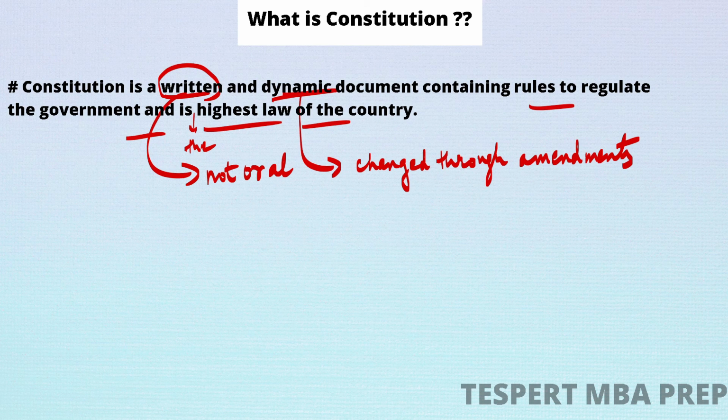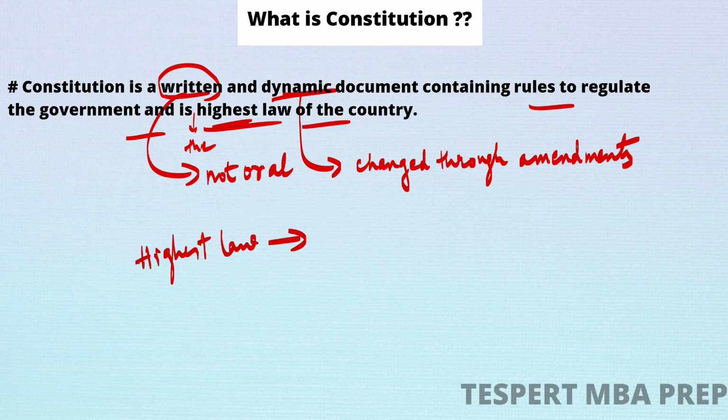So it's a written and dynamic document containing rules to regulate the government and is the highest law of the country. What is meant by highest law? It means no law or rule in our country can go against or surpass the constitution. So our constitution is the apex law, the supreme law.